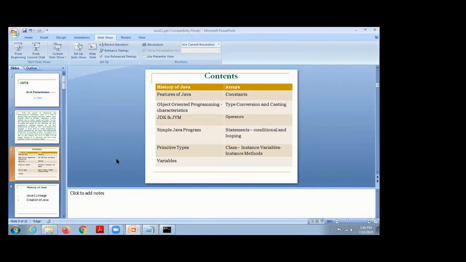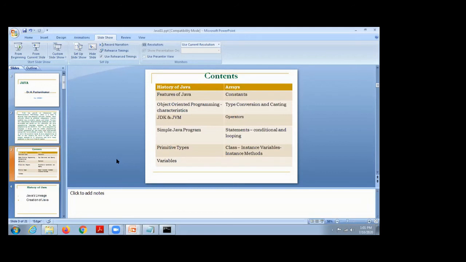Then what is a constant? How is it declared? Constants are declared with the help of the final modifier. So a final variable is a constant. It cannot be changed during the execution of the program. Then what is type conversion and casting? In Java there are 2 types of conversion: one is automatic conversion and another one is narrowing conversion. That is, one is widening conversion, another one is narrowing conversion. One is implicit conversion, another one is explicit conversion. Explicit conversion requires type casting.